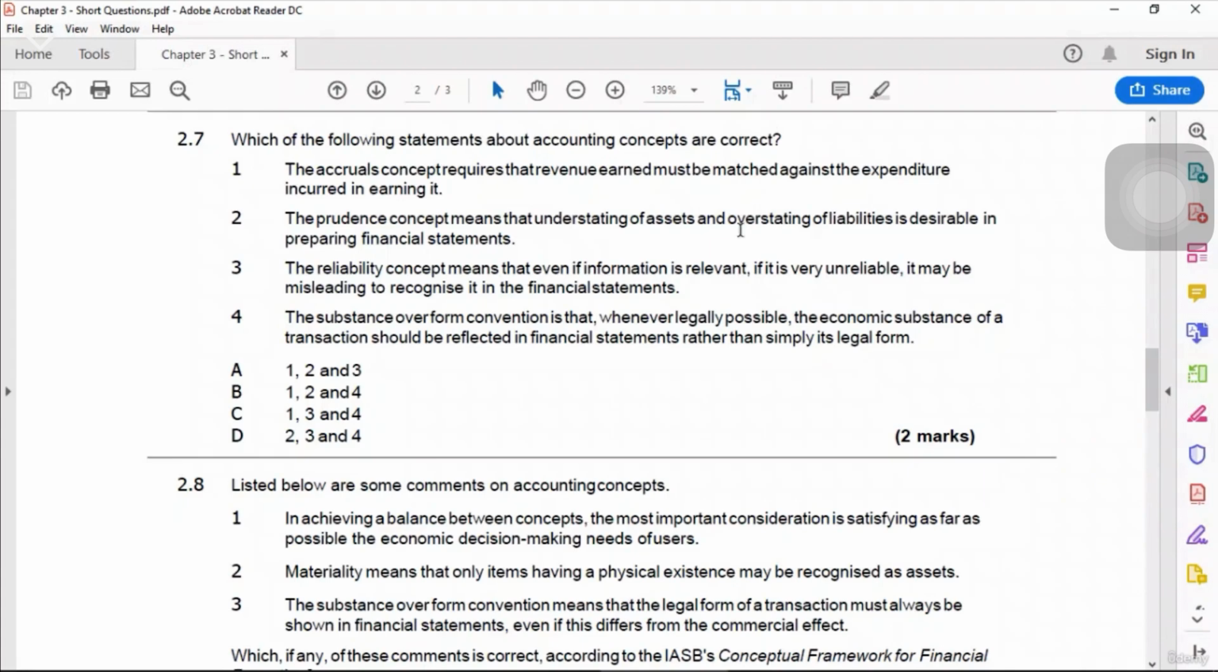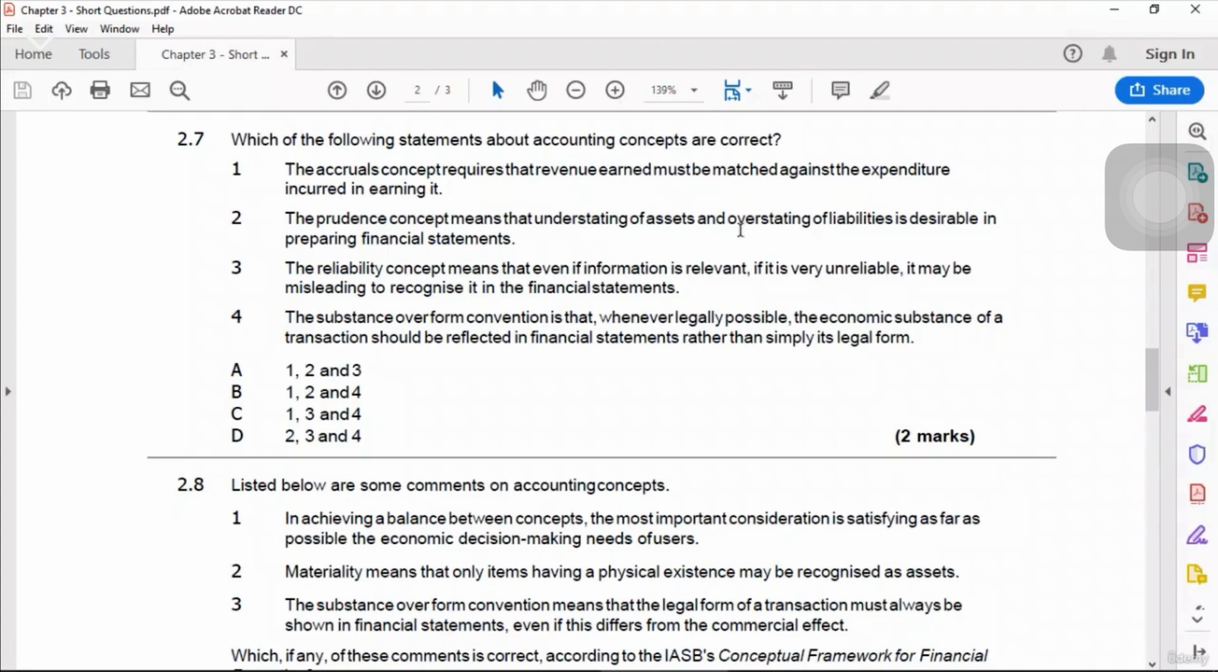We do not show them at the lowest amount. What does prudence say? If you've got two values, you pick up the lowest one. You do not decrease it, you just pick up the lowest one. But understating means that you decrease it. So we don't decrease it, we just pick whichever is lowest. So the statement looks a little bit correct, but it is not actually correct, because the words understate and overstate are not appropriate here. So option number 2 is wrong.